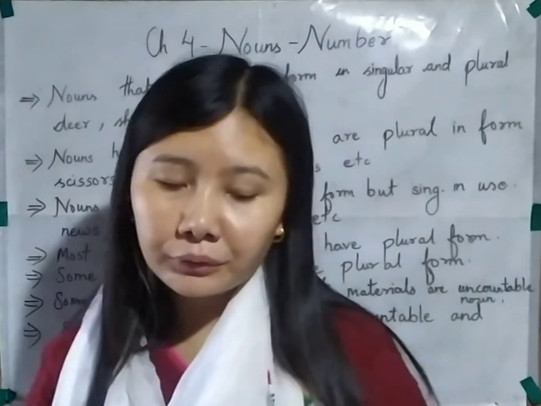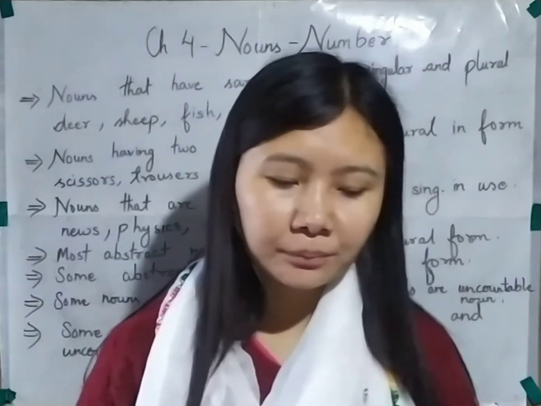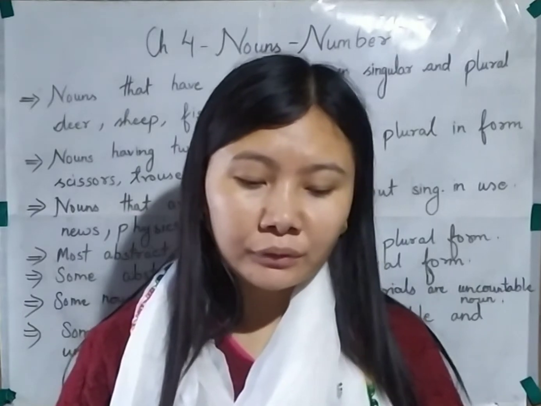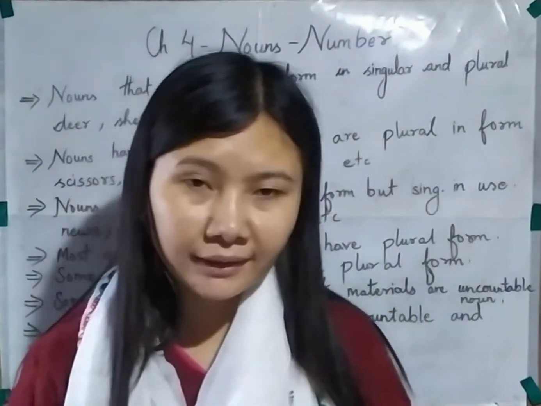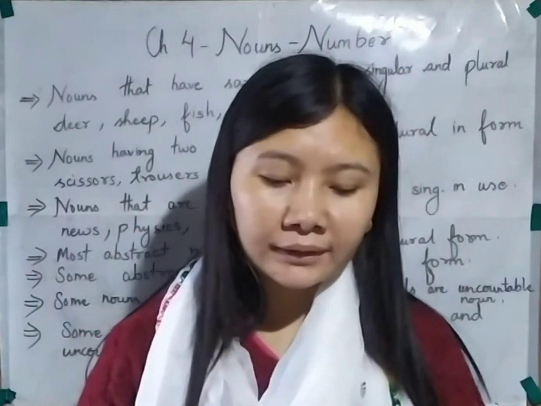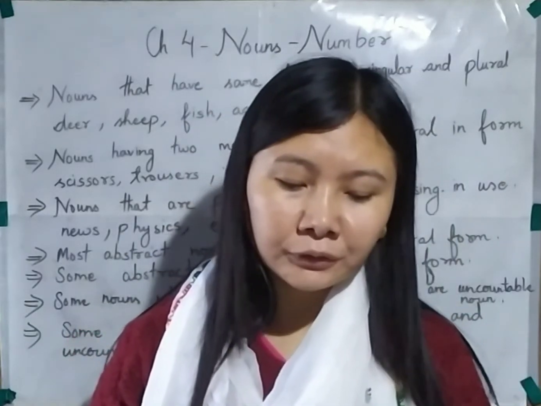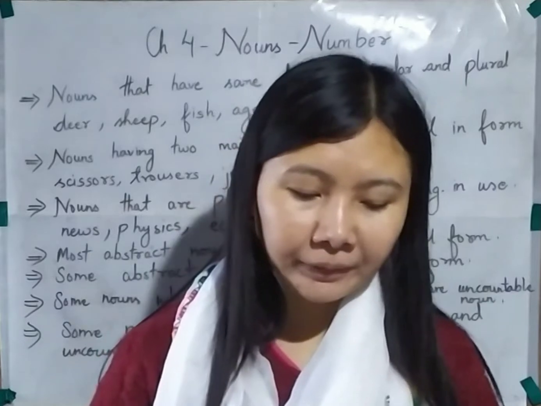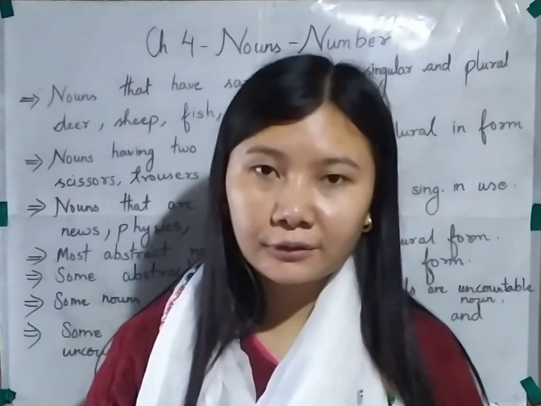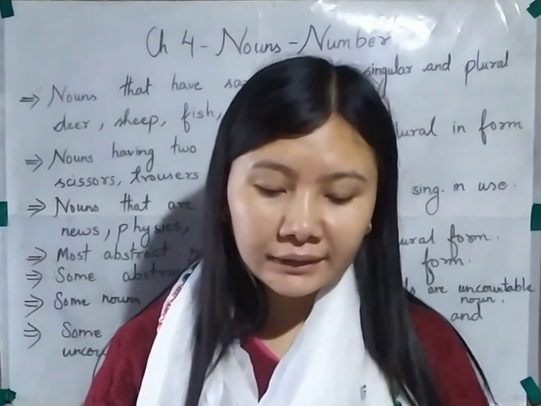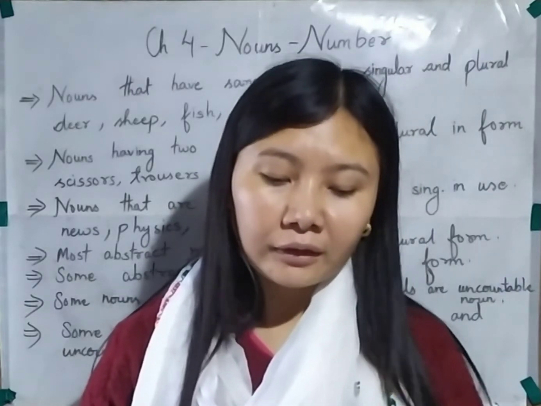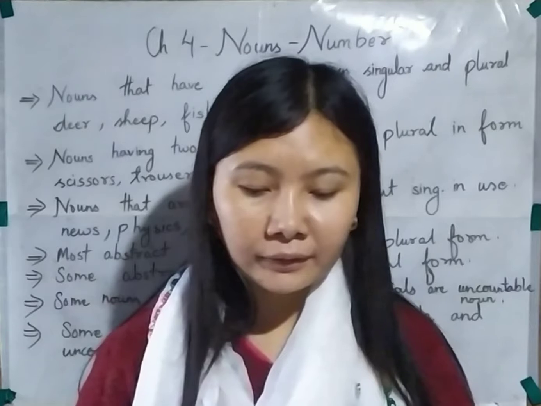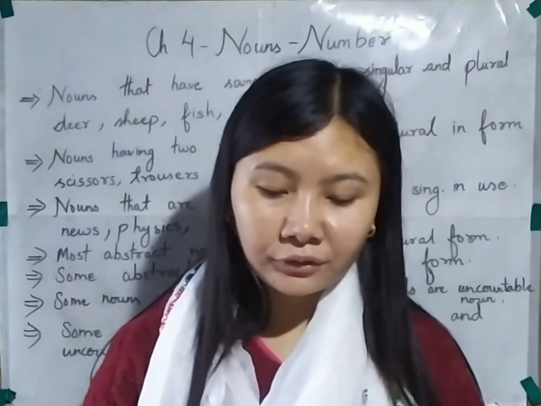Over here you can see a box that is provided. Use in singular and use in plural is written over there, and underneath use in singular you can see three examples. Number 1, the tiger was chasing a deer. Number 2, the sheep has given birth to a lamb. And number 3, Robbie caught a big fish yesterday. Here the nouns deer, sheep and fish refer to only one deer, one fish and one sheep.